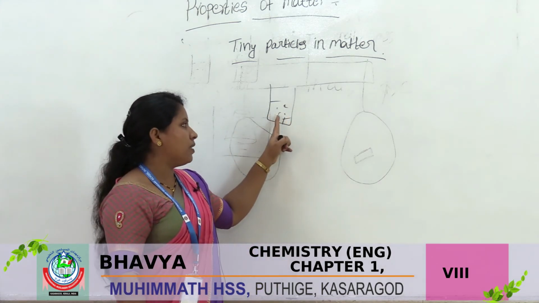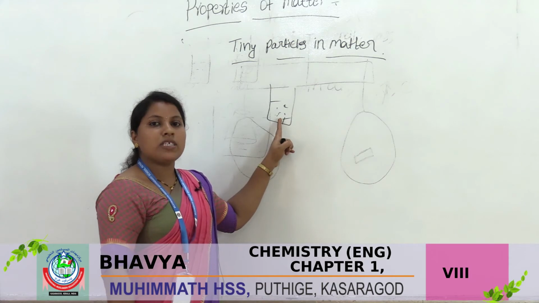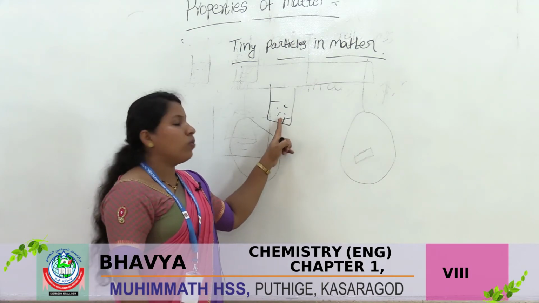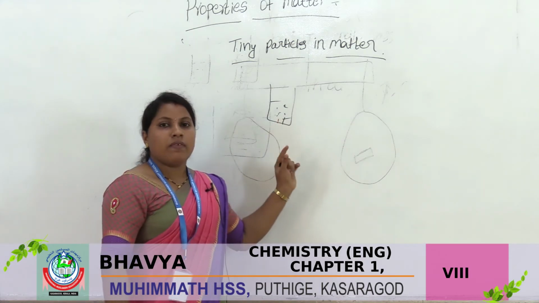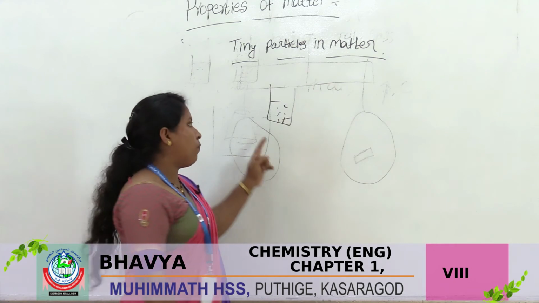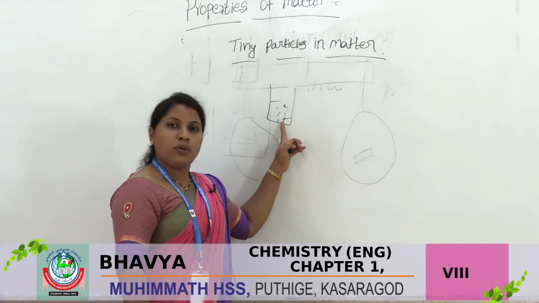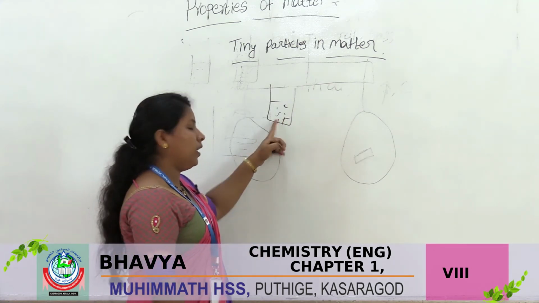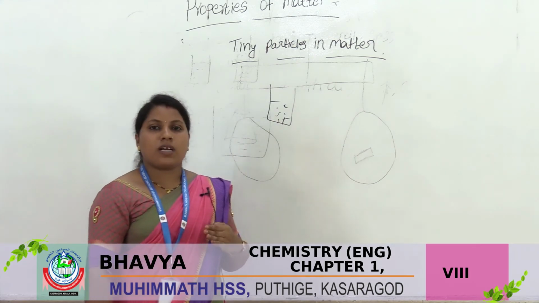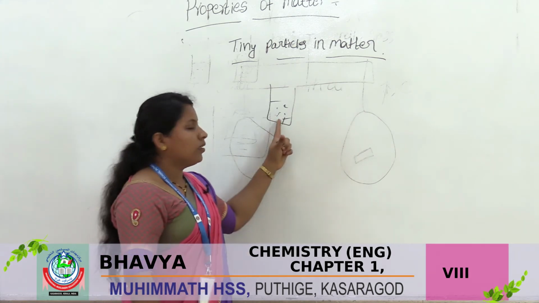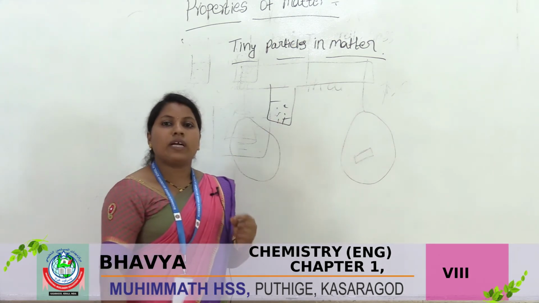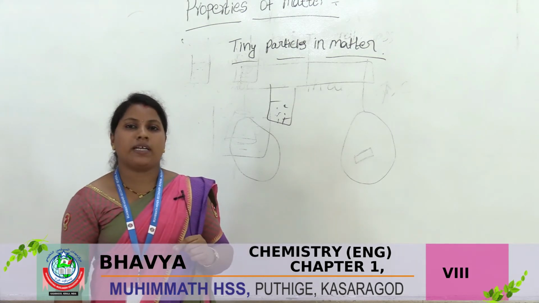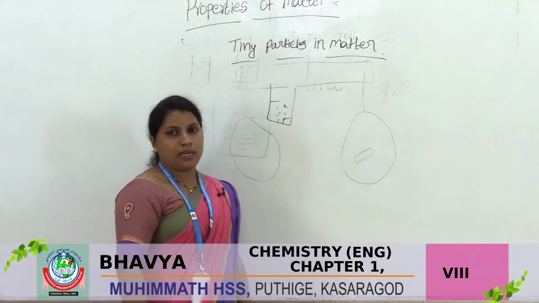Stirring well means the potassium permanganate dissolved in water. Can we see any particles of potassium permanganate here? No, we can't see any particles. Why? Because it completely dissolved in water, no? So we can't see any smaller particles of potassium permanganate.